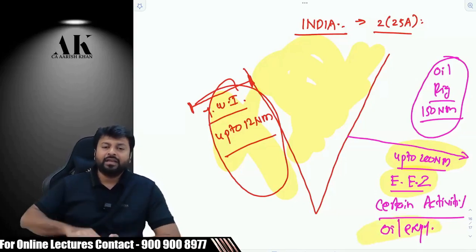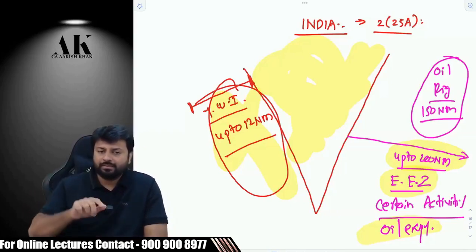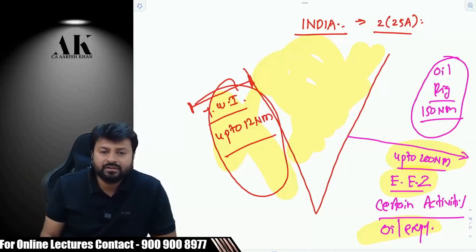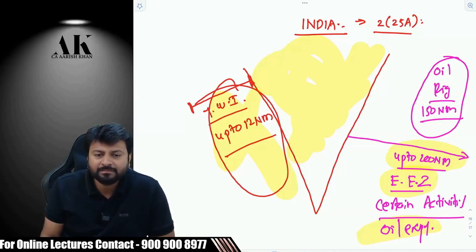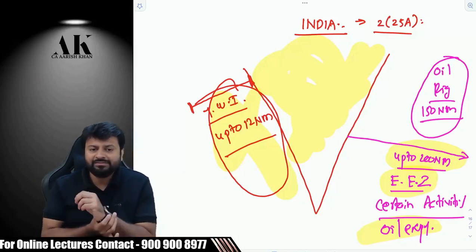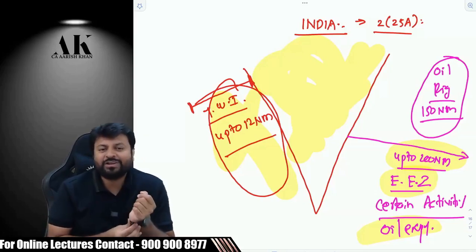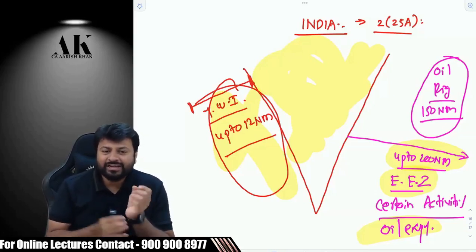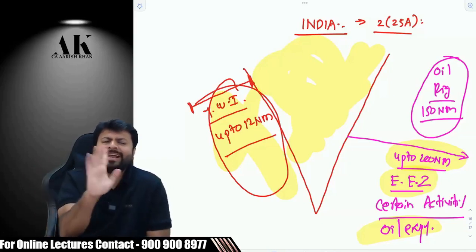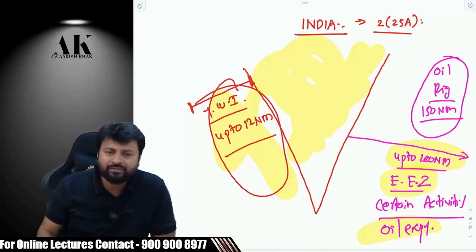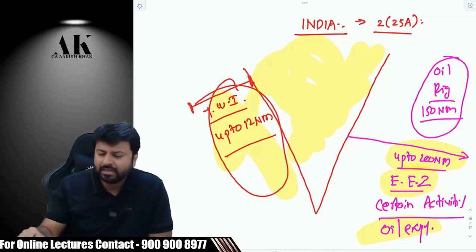For example, I'll just like to ask you a question. Suppose if I go to 120 nautical miles and do fishing activity, will it be part of India? Will it be part of India? No, because that is not covered in exclusive economic activity. Are you clear? In exclusive up to 200 nautical miles, only one activity is covered. That is exploration of oil and natural gas, whatever you explore inside the sea. Okay. So this is what the definition of India is all about.